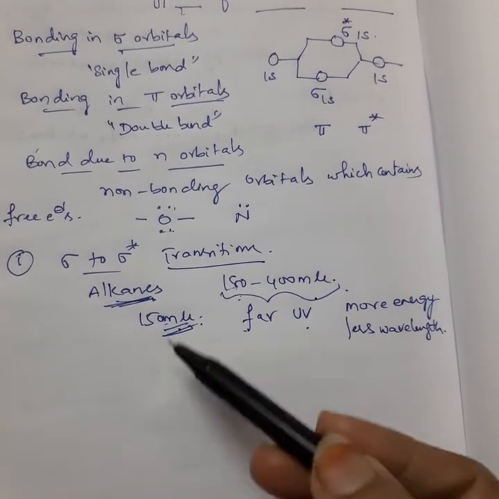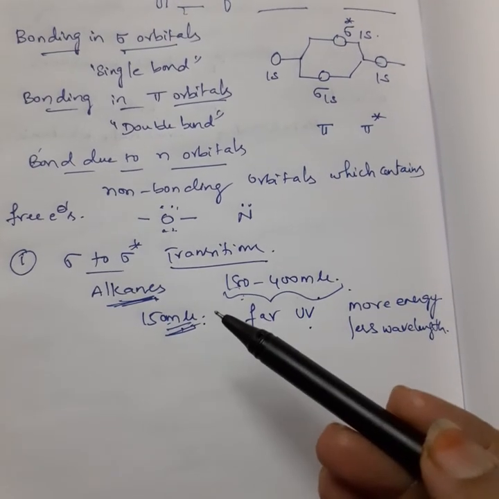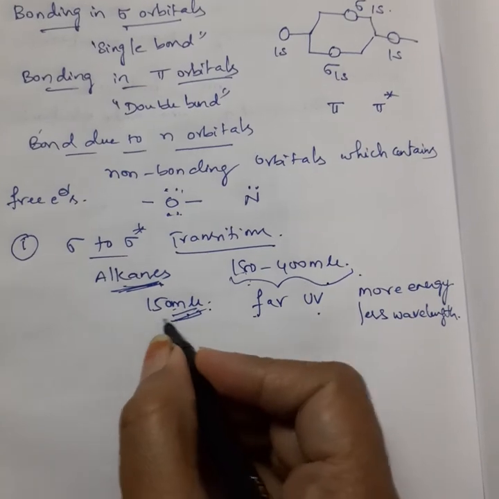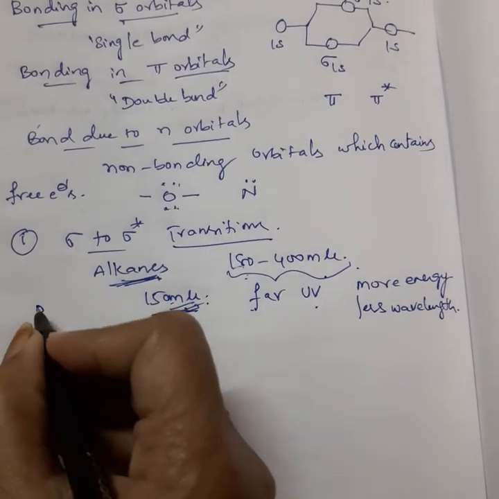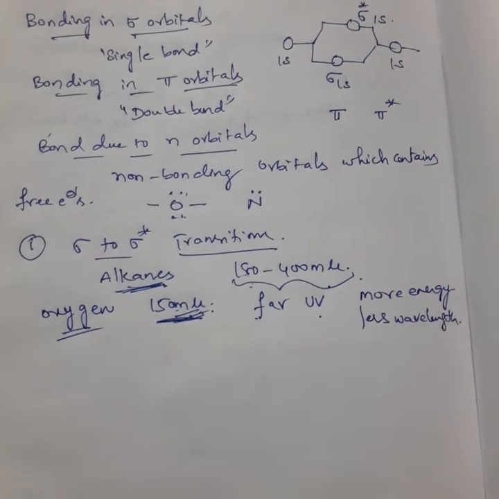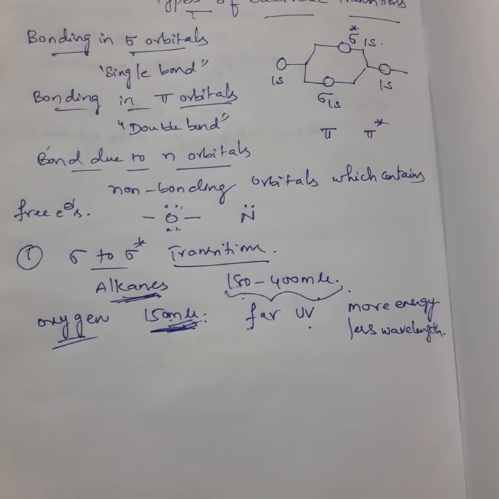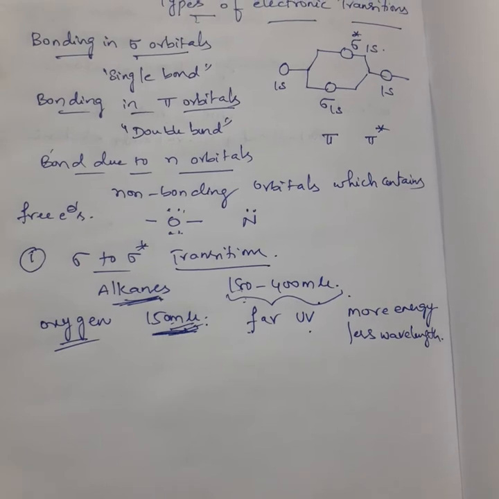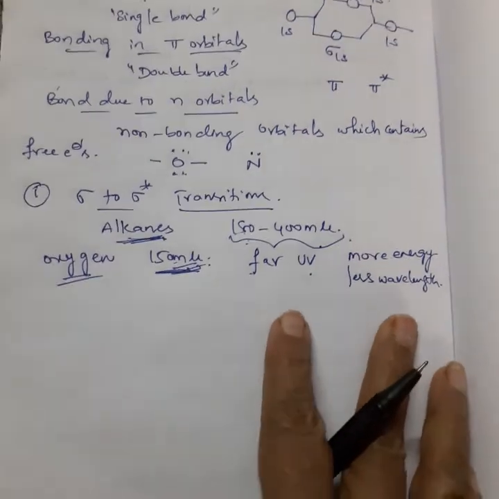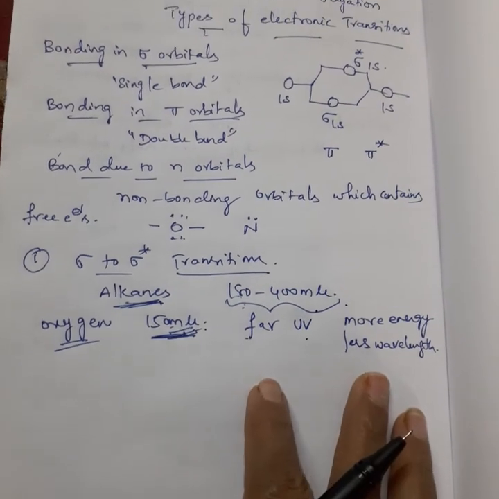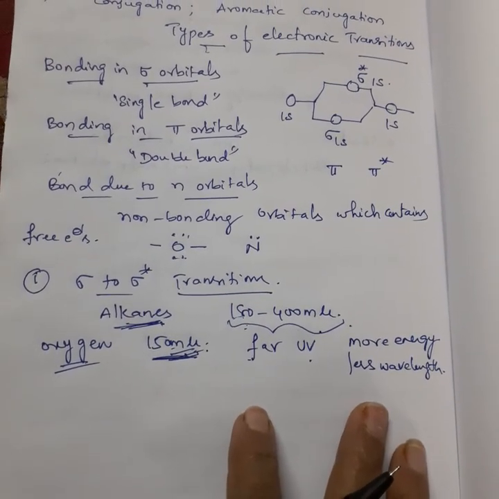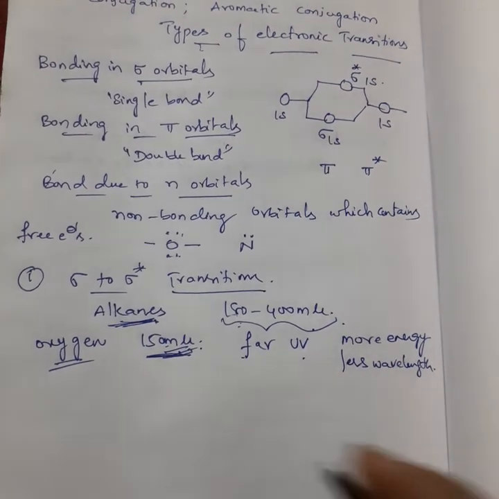The study of these sigma to sigma star transitions is not clearly possible for us. Why? Because in this particular region oxygen will absorb a lot of energy. So you need to do the experiment by creating a vacuum. So sigma to sigma star transitions won't give clear information regarding UV spectra.